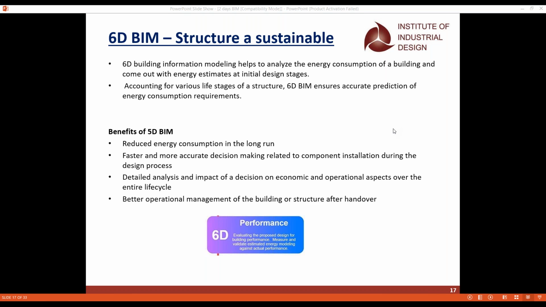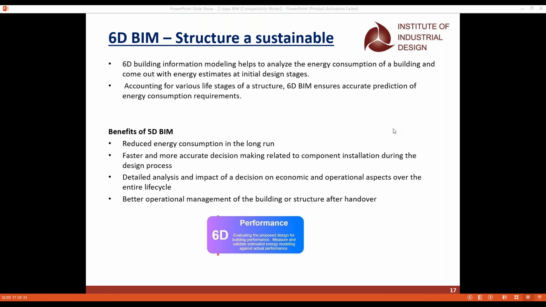We may have a doubt: Revit will also do this, so is there any specific software for 6D BIM? Of course we have. It is called Green Building Studio. We all know the green building concept, which comes under energy consumption, and the specific software for green building is Green Building Studio. Whenever we want any certification like LEED certification, we should submit all these reports to them to get the certification. And for that, the 6D BIM will help us.